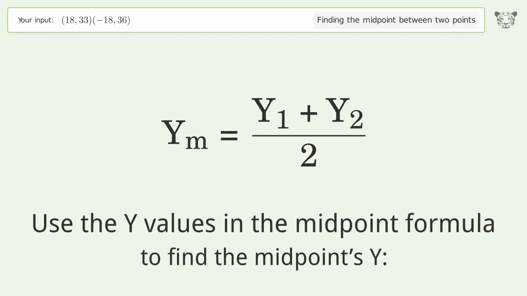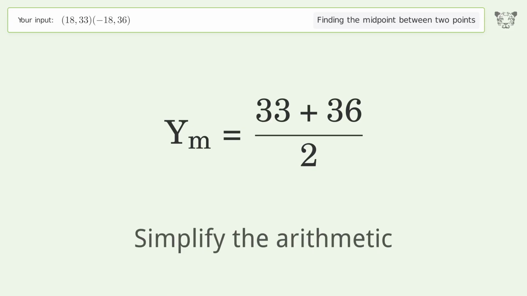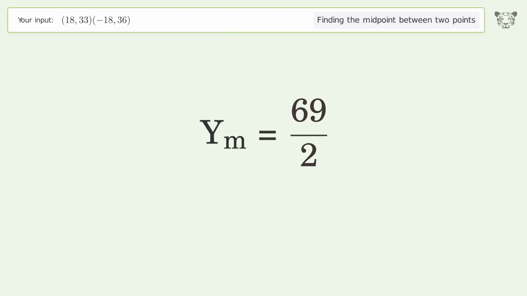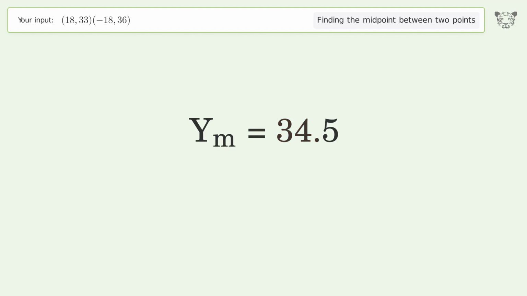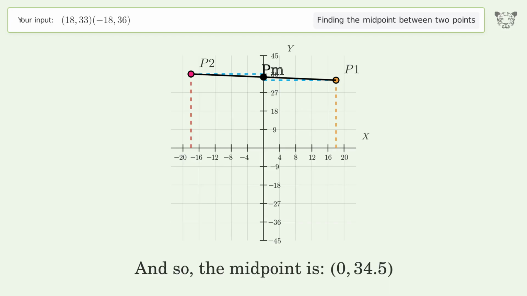Use the y values in the midpoint formula to find the midpoint's y. y1 equals 33. y2 equals 36. Simplify the arithmetic. And so, the midpoint is 0, 34.5.